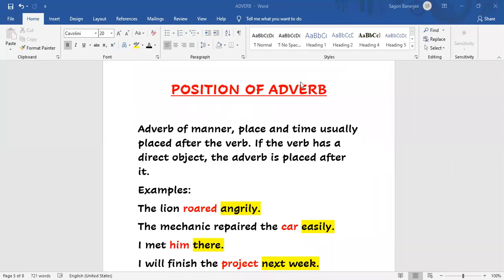Hello everyone. This is the second part of the adverb chapter for standard 7. So here I will continue with the position of adverb. So what is this position of adverb?